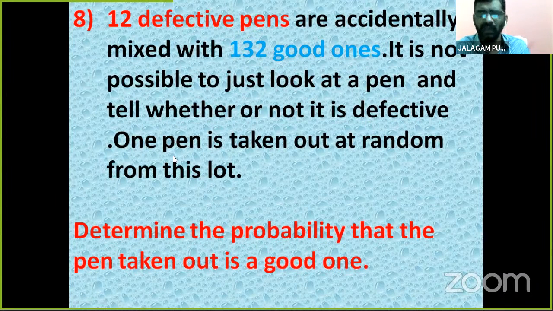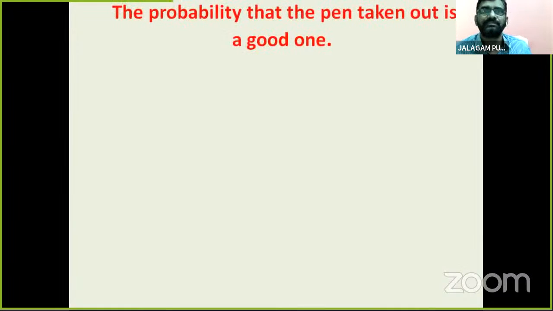That's why one pen is taken out at random. Determine the probability that it is a good one. So we find the probability that the pen taken out is a good one.